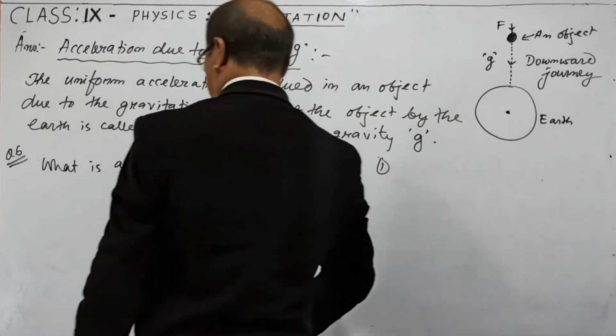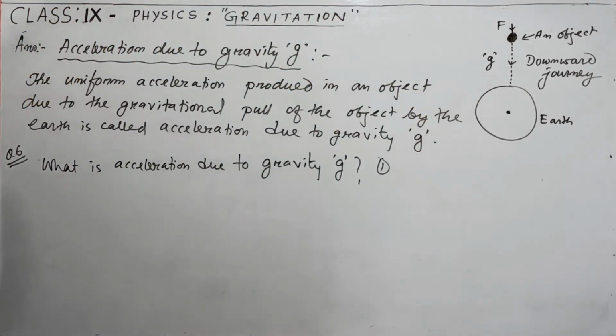Only one sentence: acceleration due to gravity is a uniform acceleration produced in an object due to the gravitational pull of the object by the earth.